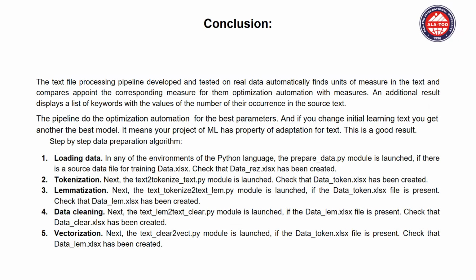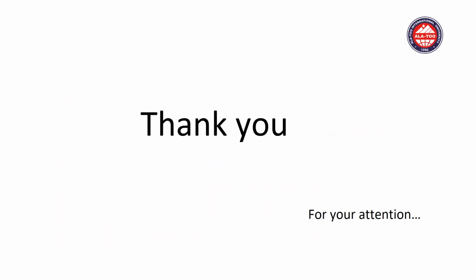Optimization automation with the measures and additional results, based on a list of keywords with the lowest grammar and accuracy in the source text. The pipeline with the optimization automation finds the best parameters, and if you change the initial learning text, you get another best model. It means your model has proper adaptation for the text, and this is a good result of step-by-step operational learning: loading data, tokenization, lemmatization, data cleaning, and vectorization.